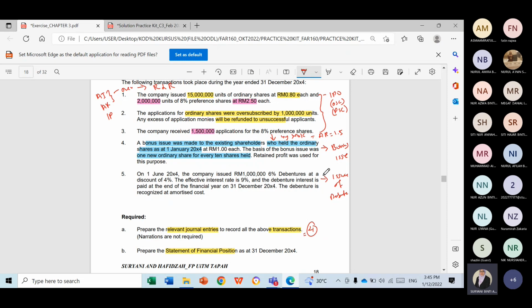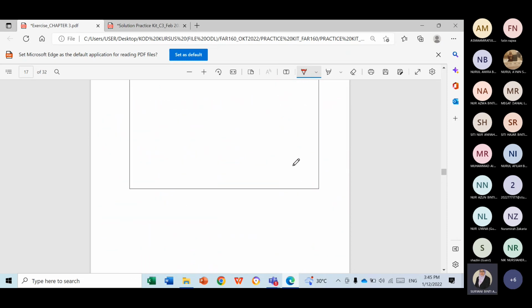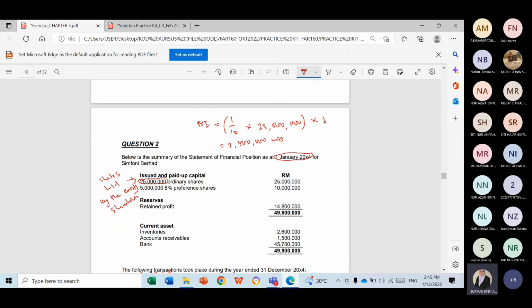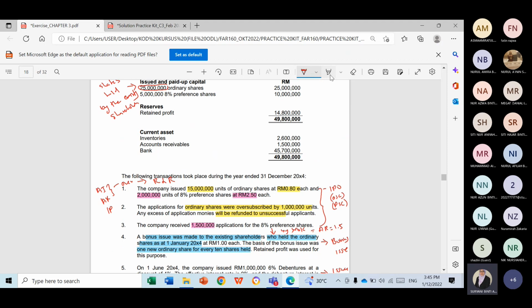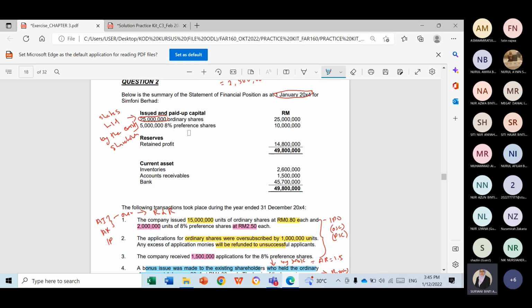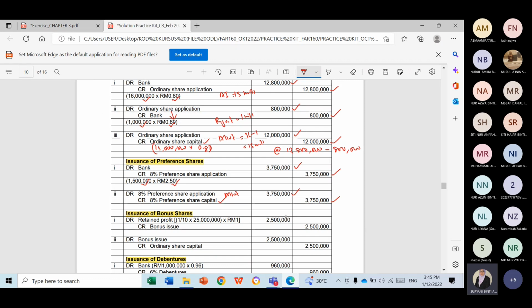How much is the bonus share? It is set at 1 ringgit. So you times with 1 ringgit. So equal to 2,500,000 ringgit. So this is the amount of bonus shares and you are using the retained profit for the bonus issue. So the retained profit will be affected. So you are going to take from retained profit. Okay, so debit retained profit 2,500,000, credit bonus issue, and debit bonus issue, credit ordinary share.